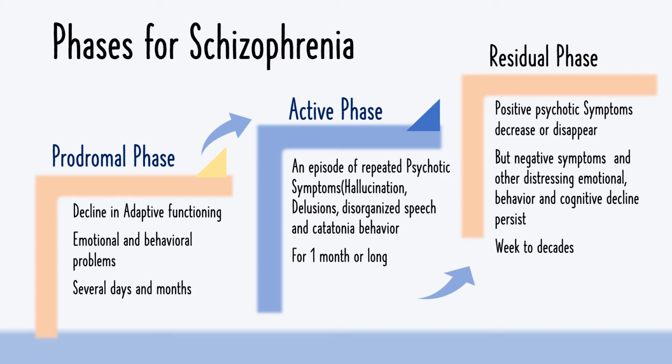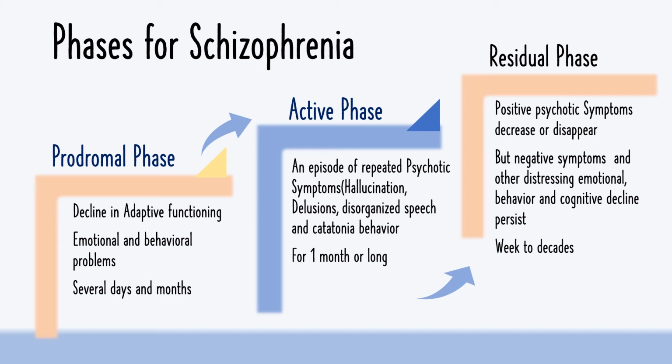First of all, in the prodromal phase, overall adaptive functioning usually gets disturbed when a person cannot interact with society, or social interactions decline, and he develops behavioral and emotional problems, irritability, and sleep disturbance.